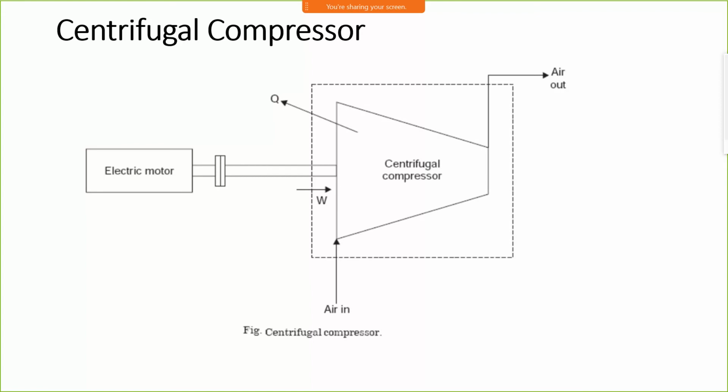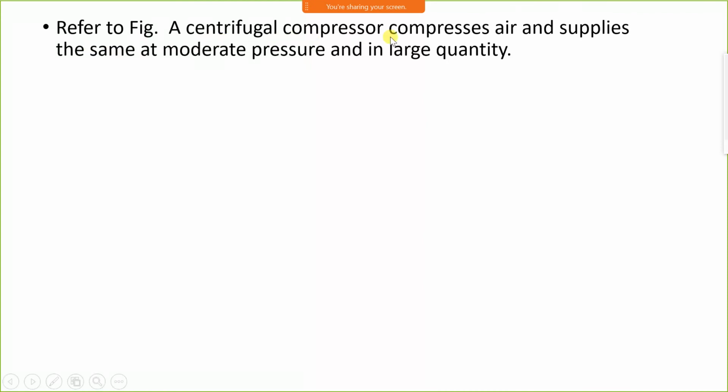Centrifugal compressor. A compressor is a device which compresses the gas, which compresses the air. When the air or the gas is compressed, its pressure increases and the volume decreases. But while doing compression, temperature also increases. This is the system boundary, air inlet and air outlet. The figure refers to the centrifugal compressor which compresses the air and supplies the same at a moderate pressure and a large quantity.